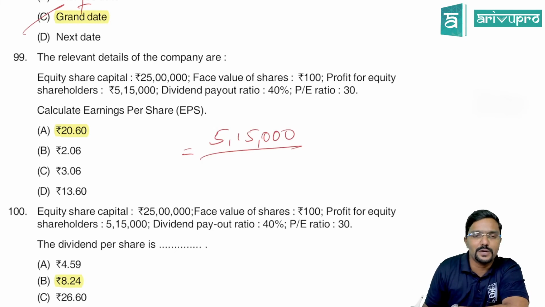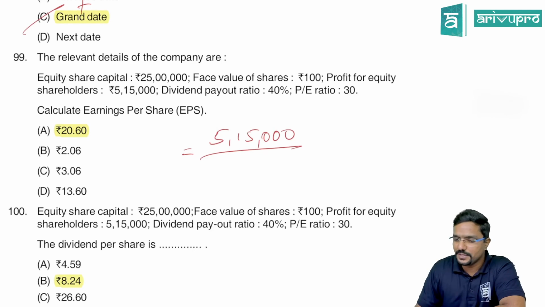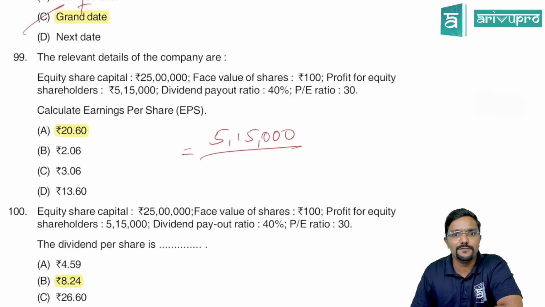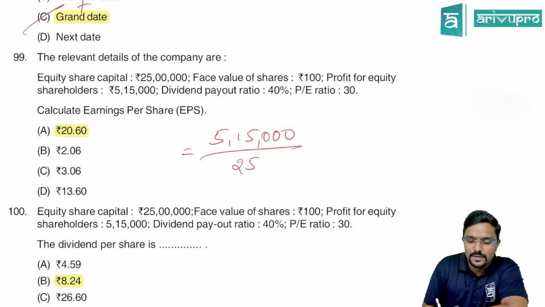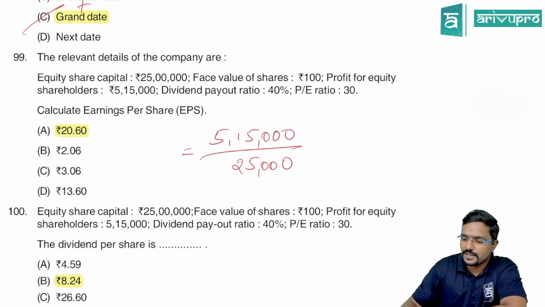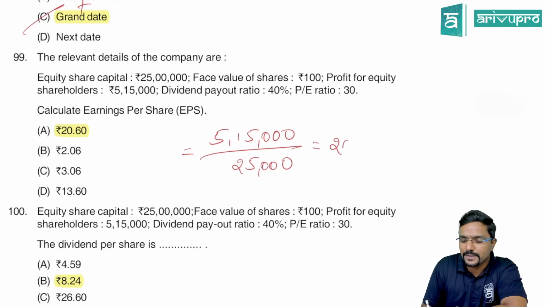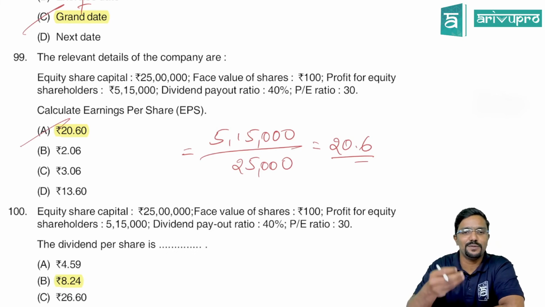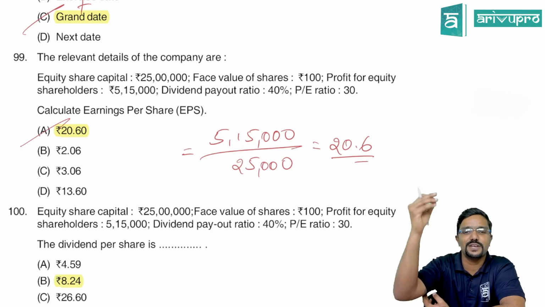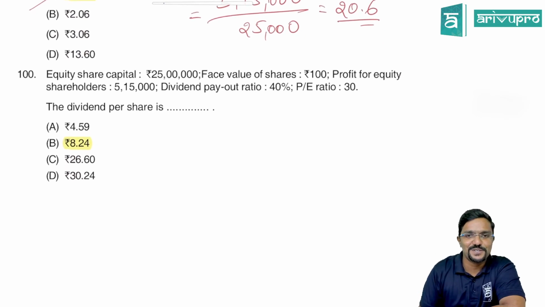Divide it by the number of equity shares. The number of equity shares is 25 lakh equity share capital divided by face value, which is 100. So it is 25,000. 25,000 equity shares are there. So 5,15,000 divided by 25,000, you will get 20.6. So earnings per share is 20.6. The dividend payout ratio, P/E ratio and so on are given just to confuse the students.